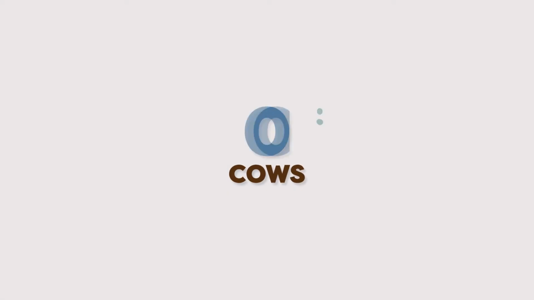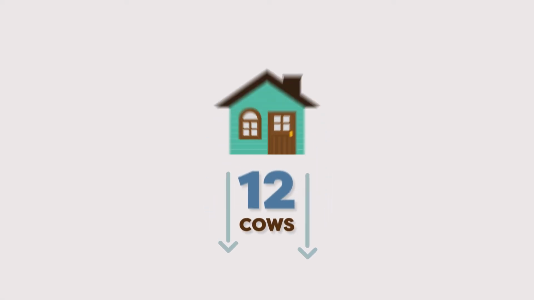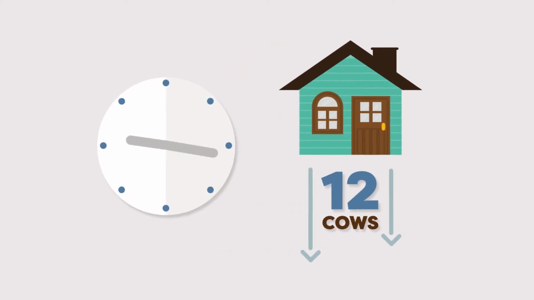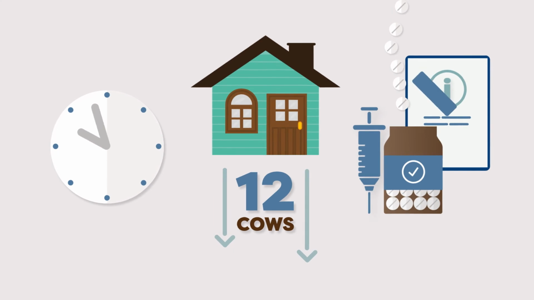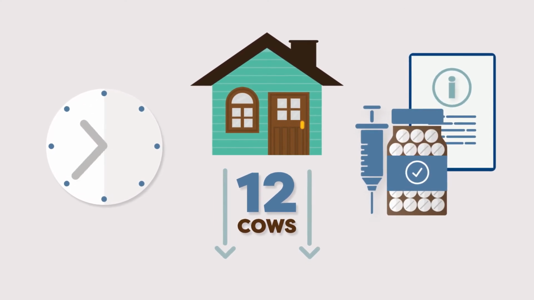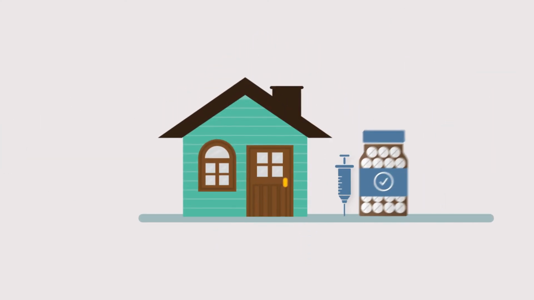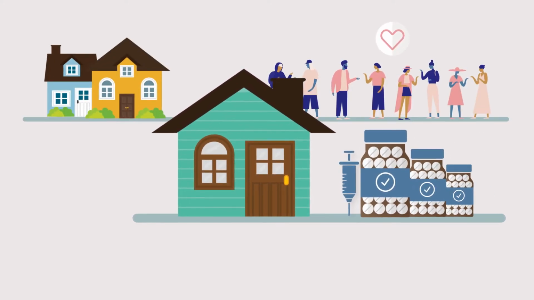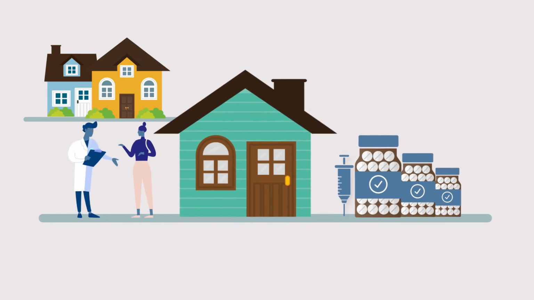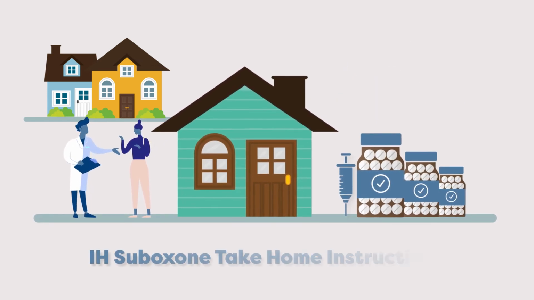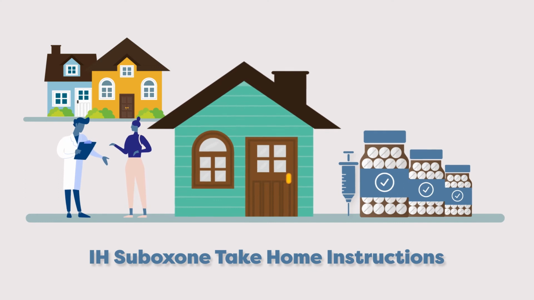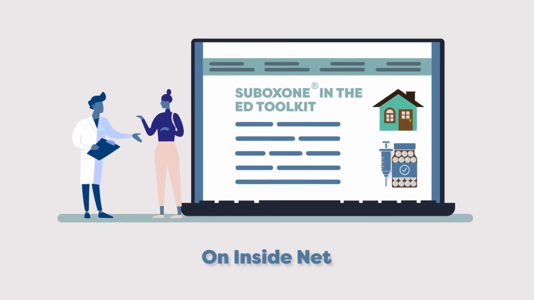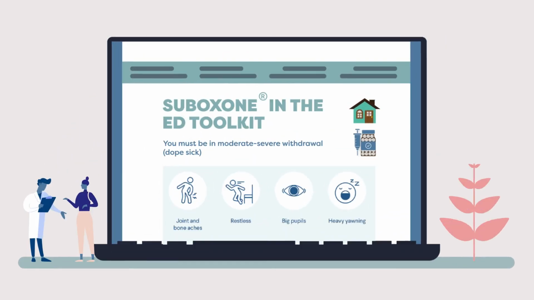If the patient's COWS is less than 12, the patient may be eligible for a home induction. This would provide the patient a 72-hour Suboxone to-go pack, allowing them to start their Suboxone at home. It includes enough medication to support the patient until they receive care in the community. Ensure the patient understands the home induction process by reviewing the Interior Health Suboxone Take-Home Patient Information found on the Suboxone in the ED Toolkit on InsideNet.